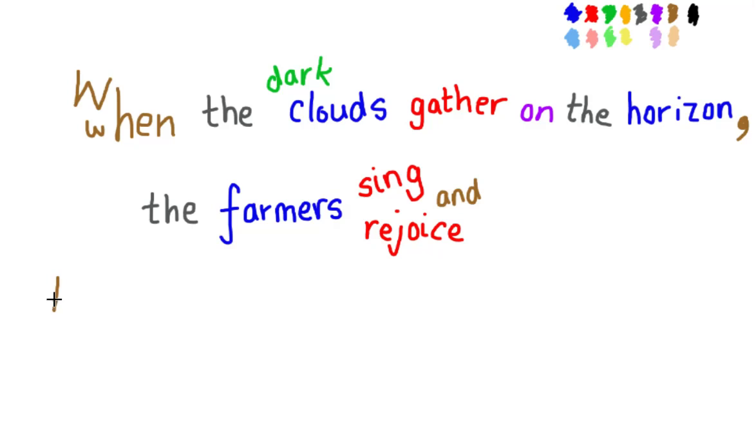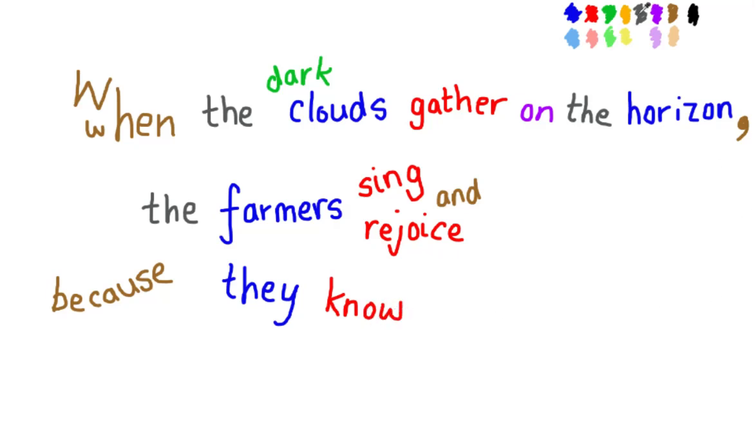We're going to add another subordinate clause, starting with because. And we could say because the farmers, or the pronoun which replaces the farmers, is they. So because they know something.